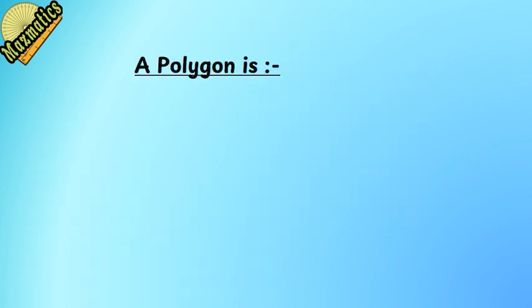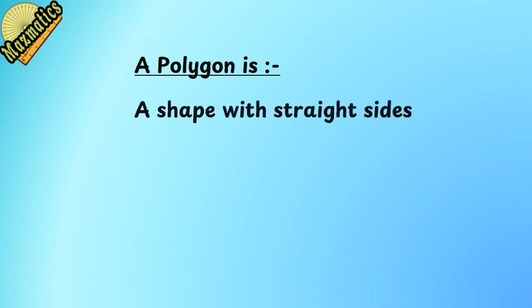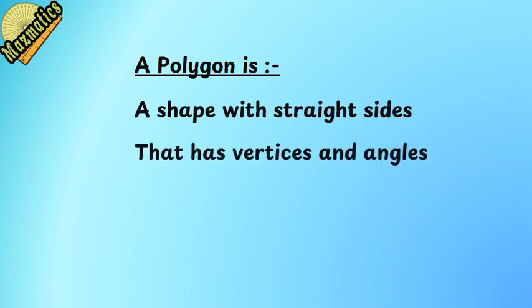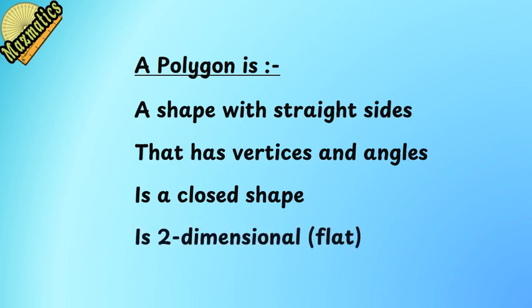Now we are ready for the perfect definition. A polygon is a shape with straight sides that has vertices and angles, is a closed shape, is two-dimensional, flat. If even one rule is broken, the shape is not a polygon.